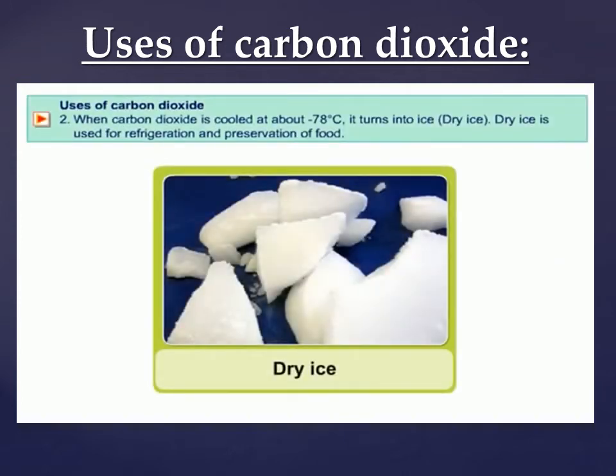When carbon dioxide is cooled to about -78 degrees centigrade, it turns into ice, or dry ice. Dry ice is used for refrigeration and preservation of food.